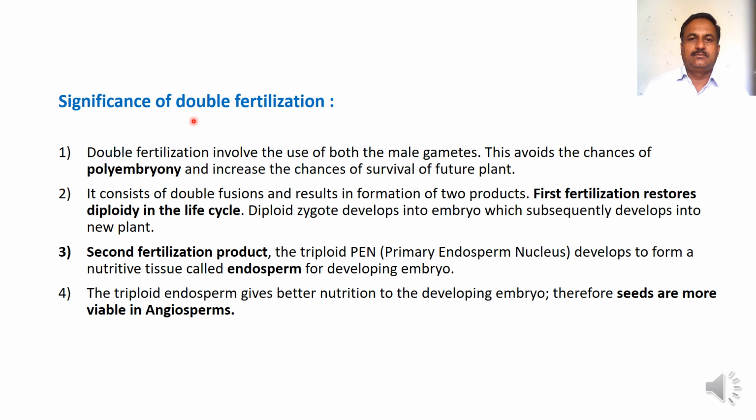The diploid zygote develops into an embryo, which subsequently develops into a new plant. The second fertilization product is the triploid primary endosperm nucleus, which develops to form a nutritive tissue called endosperm. This endosperm provides nutrition for the developing embryo. The triploid endosperm gives better nutrition to the developing embryo. Therefore, seeds are more viable in angiospermic plants.